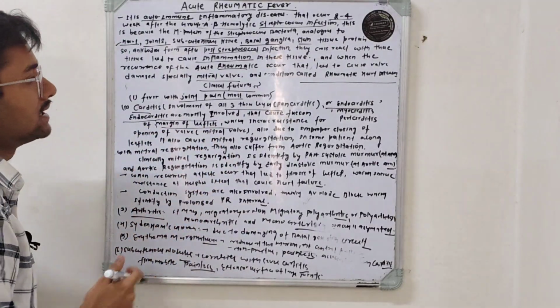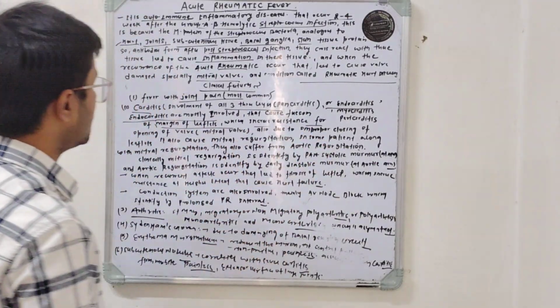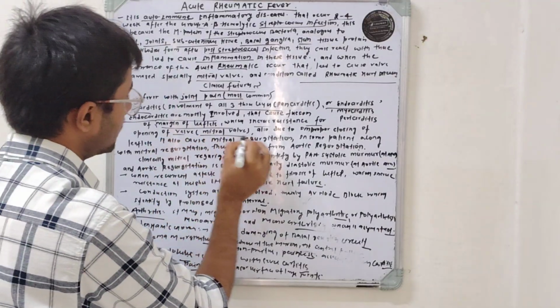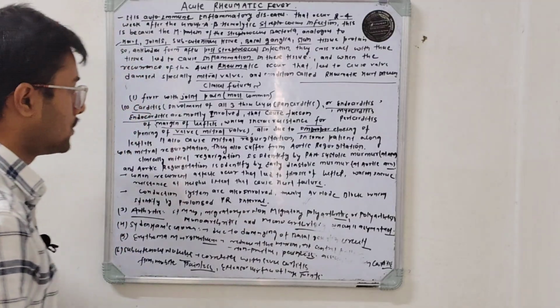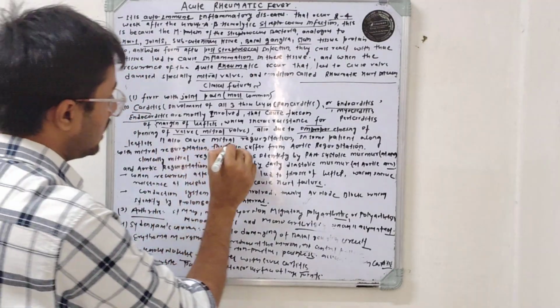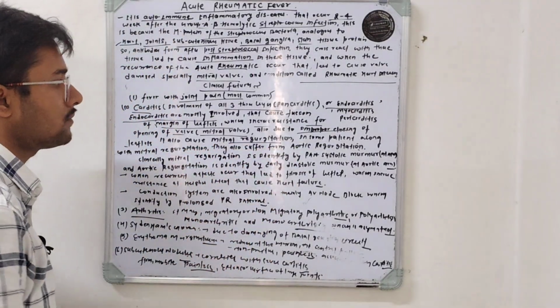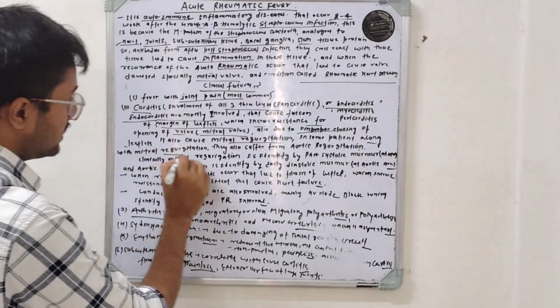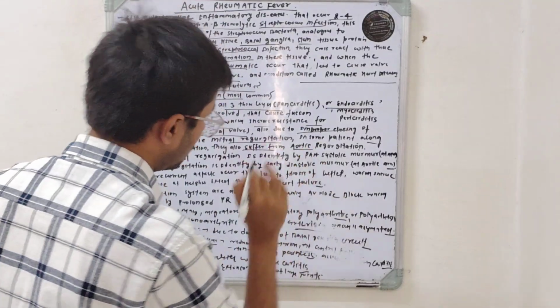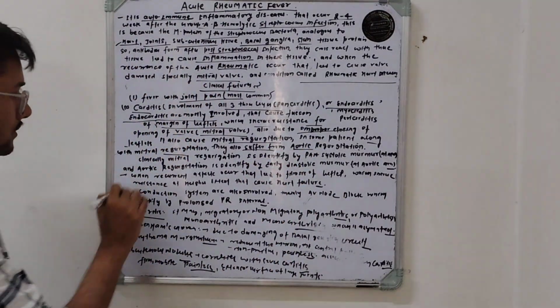Due to the sticky nature, which increases resistance to opening of the valves, especially the mitral valve. Due to improper closing of the leaflets, it also causes mitral regurgitation, and in some patients along with the mitral regurgitation, they also suffer from aortic regurgitation, already discussed.